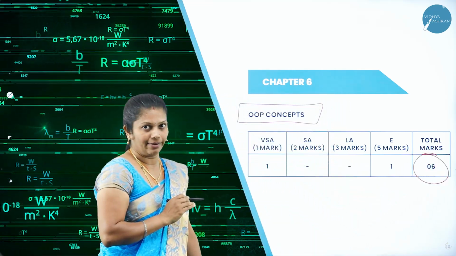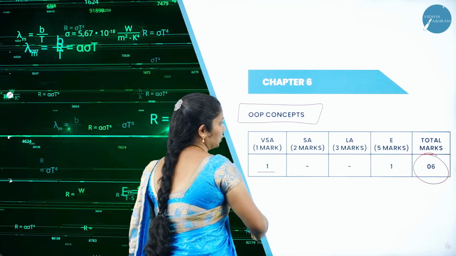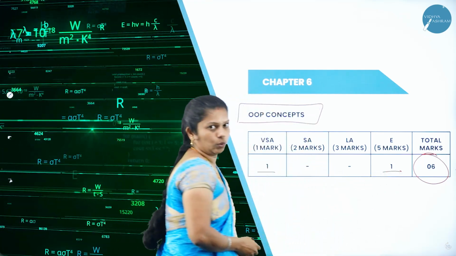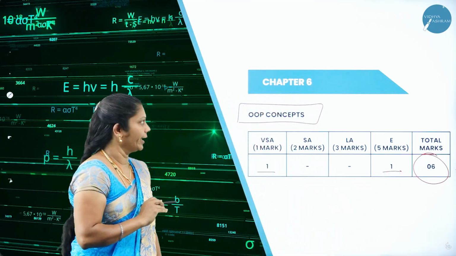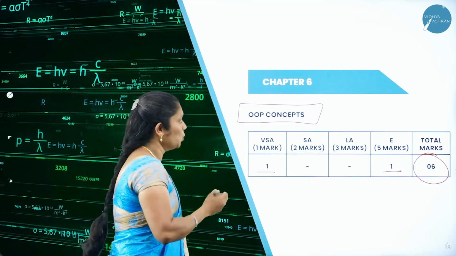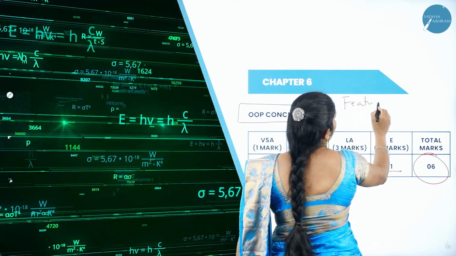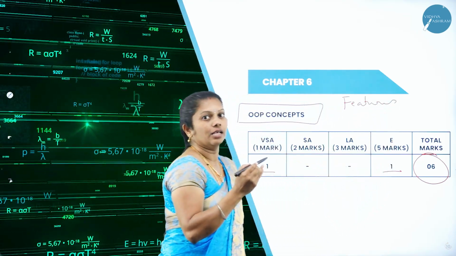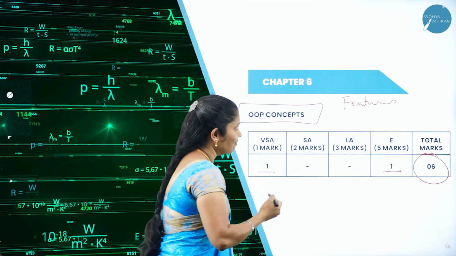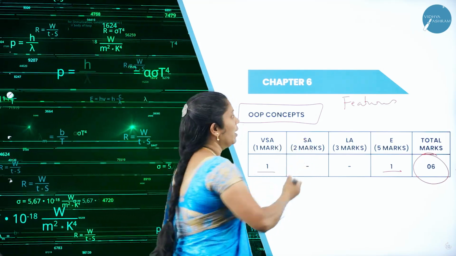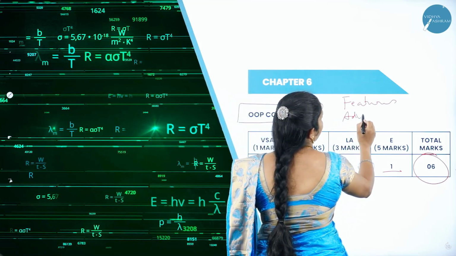Totally 6 marks they will ask, whereas in part A, 1 question, as well as in part D, 1 question. Totally 6 marks you will get. Whereas in this chapter, you will study regarding the features of OOPs like class, object, inheritance, data file handling. Regarding that, you will come to know, as well as advantages,